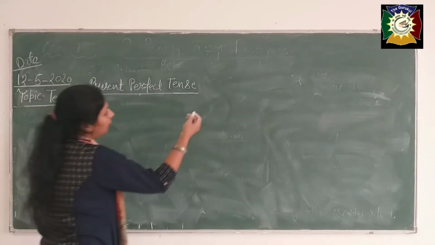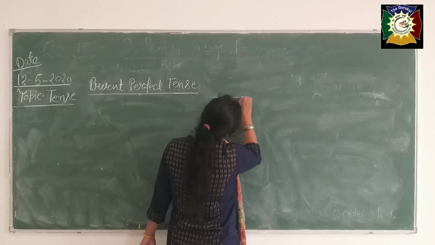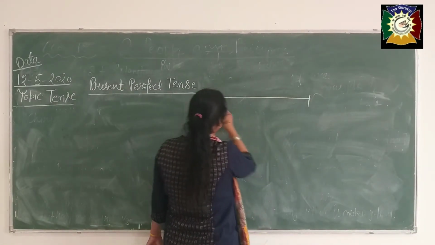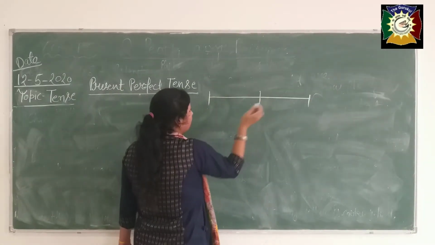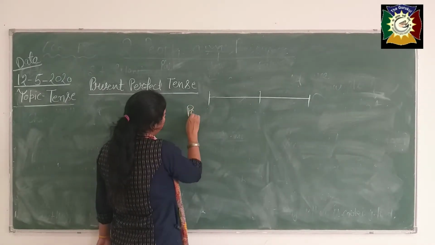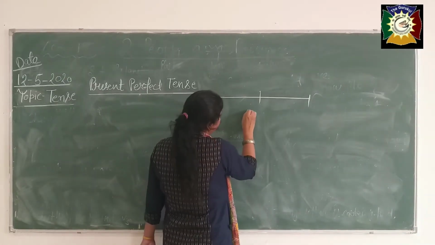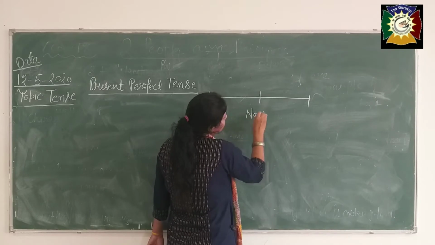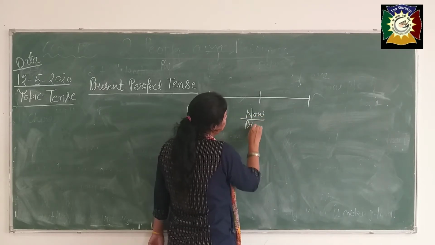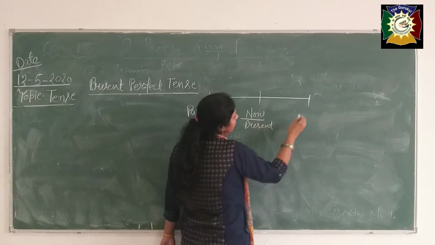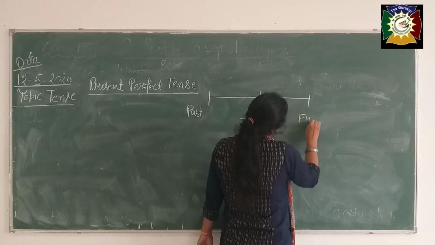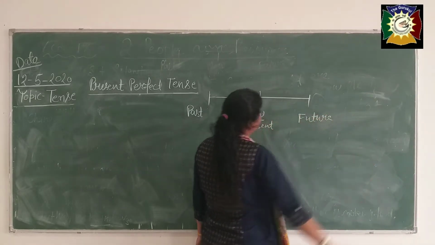See beta, the timeline of this tense. There are present, past, present, now. Okay, this is present time beta, now means present, this is future.